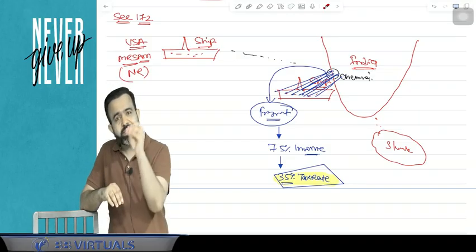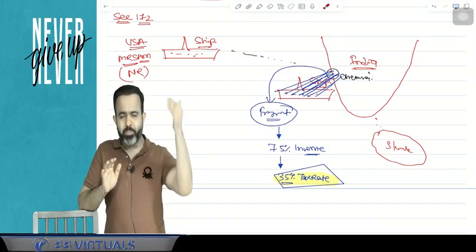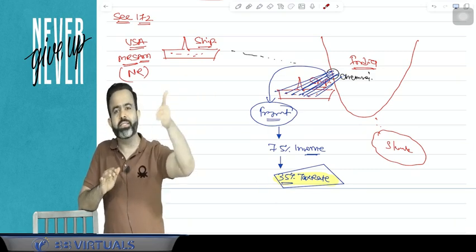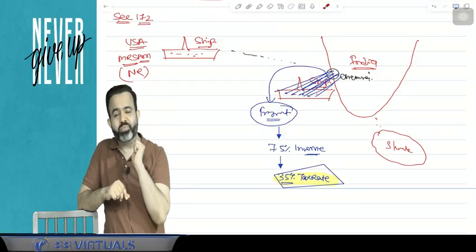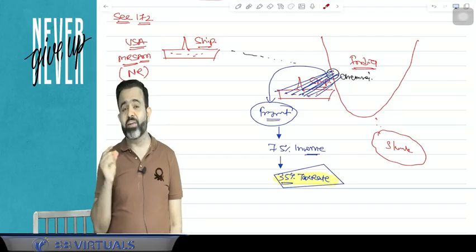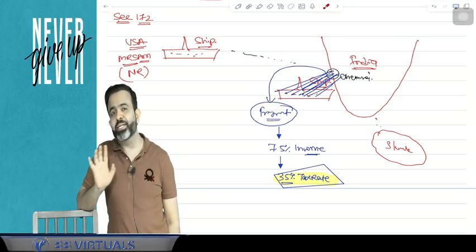So in the previous year itself, and you know that at every Indian port there is an income tax department. Like Mumbai port, in Mumbai there is a port, in Chennai there is a port. So at the port there is an income tax department, there is a bank also. They will ask you to file the return and pay the taxes in the bank, and only after filing the return and paying the taxes will they allow you to leave the Indian port.